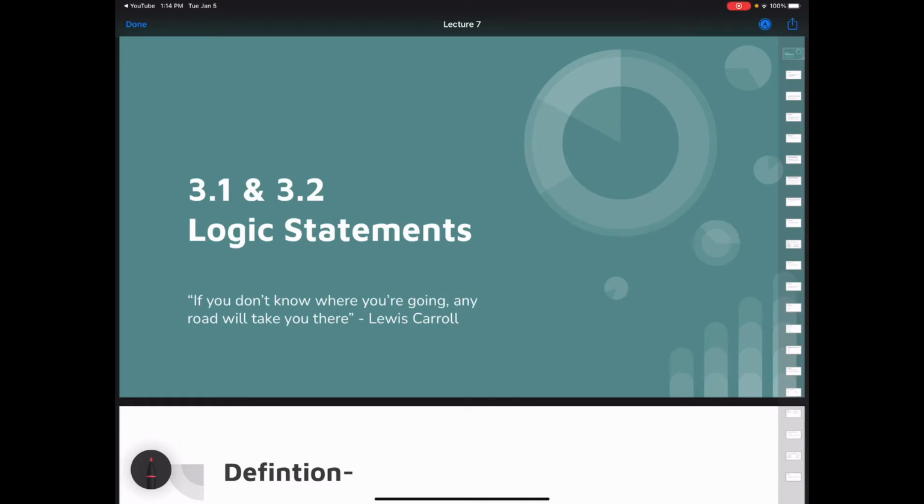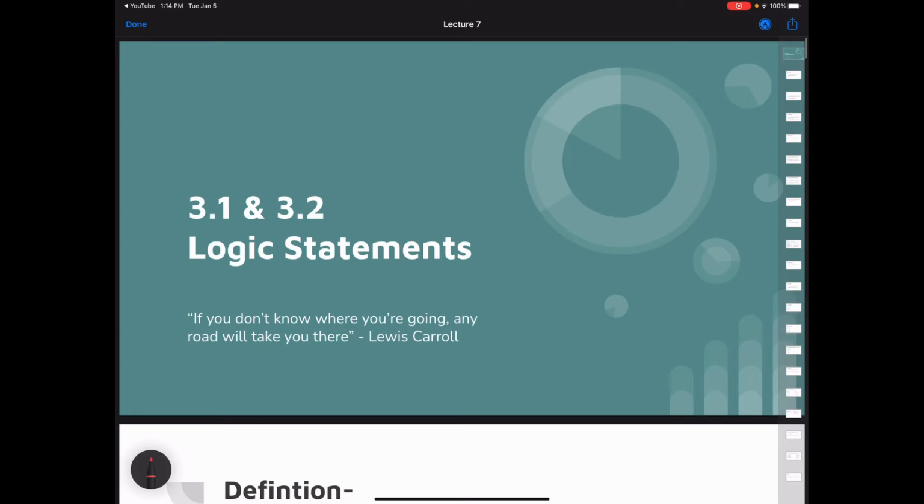We will now leave set theory to move on to logic statements. And we have a quote here by Lewis Carroll, who is the famous author of Alice in Wonderland. Something that is not very well known about him is that he was actually a mathematician. And the quote is, "If you don't know where you're going, any road will take you there." And I like this quote because it's very deeply set in logic. That's what makes it an interesting quote.